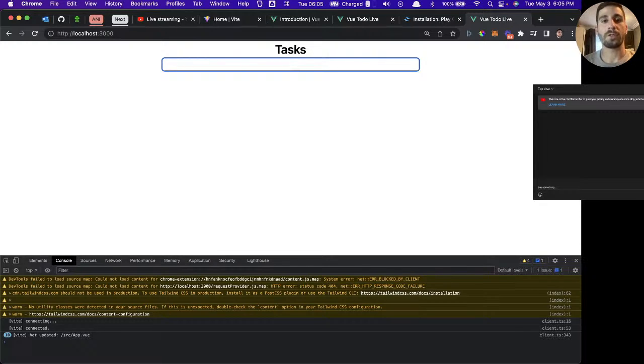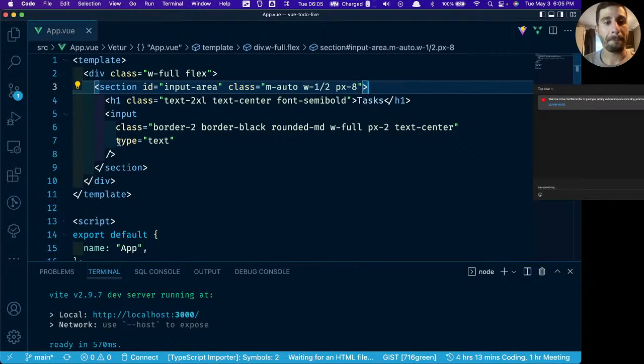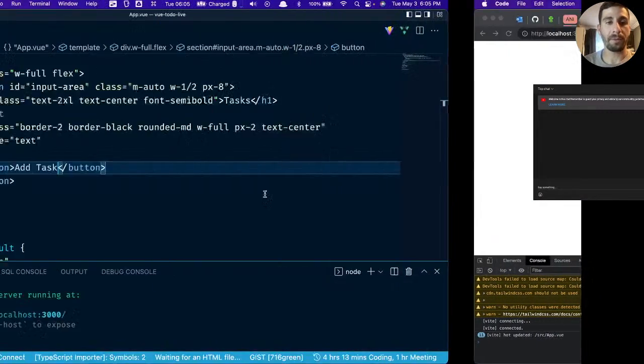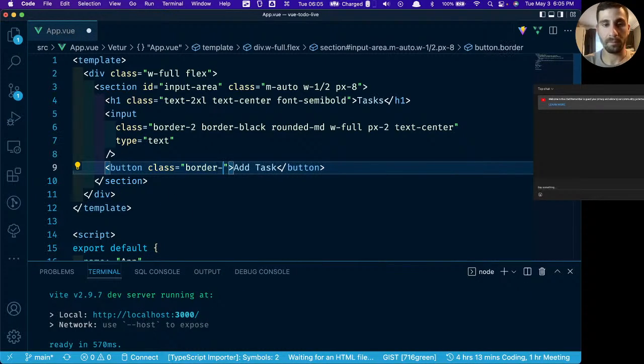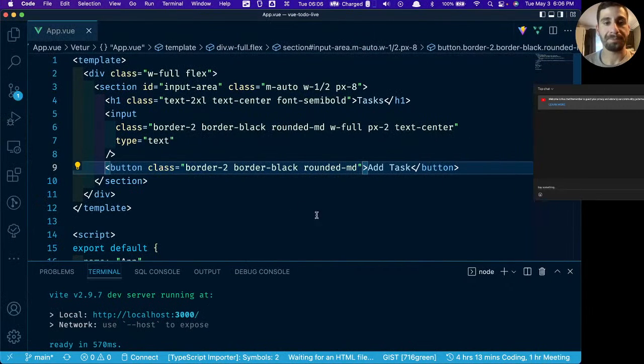We're going to need a button so that we can actually add the task. And we're going to hide the button in just a little bit. I think this is one of those neat little tricks. If we add the button here, and we'll say add task, now we have this button. I'll give it a border. Say border 2 and border black. We also want it to be rounded, MD for medium. All right, so now it looks a little bit more like a button. We don't need to worry about the styling because we're going to hide the button in just a few minutes.